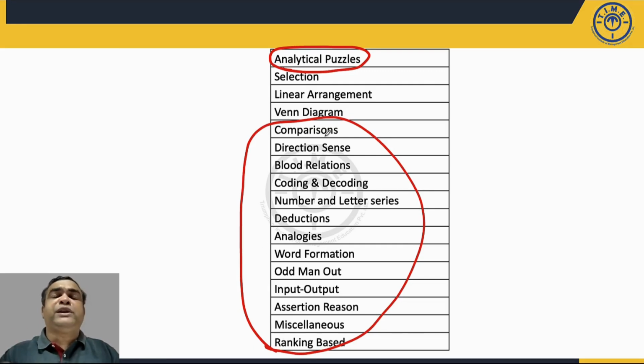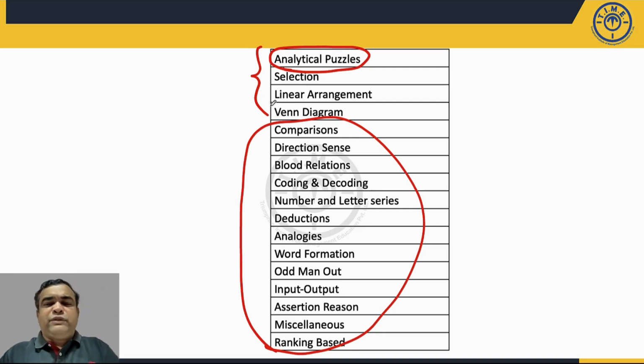And then based on our remaining time, 2 sets of analytical puzzles could have been attempted, because the other questions were, I'll not say easy, but of moderate difficulty level, and they were of the familiar type. Even if you look at the blood relations questions, you'll find not 8 or 9 people given. The number of people given in those questions was lesser.